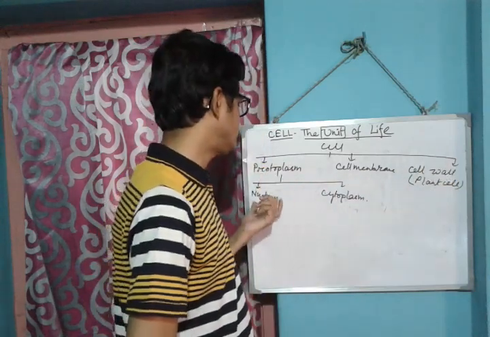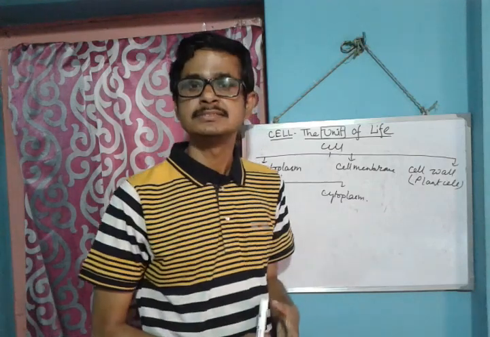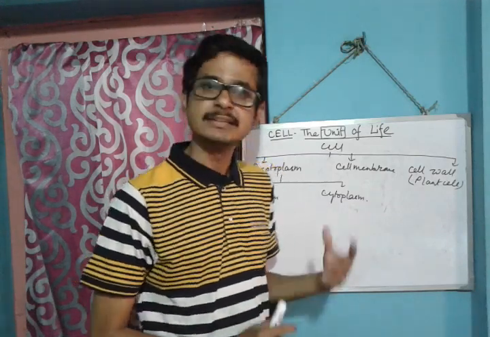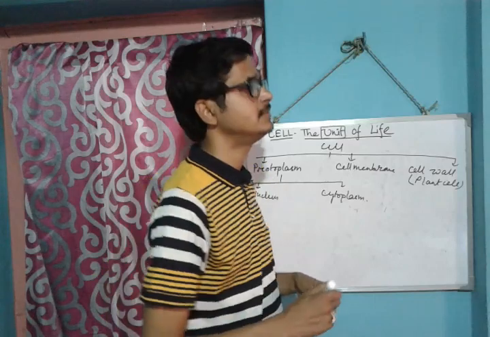So the cell has three parts: protoplasm, cell membrane, and cell wall in the case of plant cells. And protoplasm has two types: one is the nucleus, another is the cytoplasm. So today only up to this. Later on we will discuss in the next class.